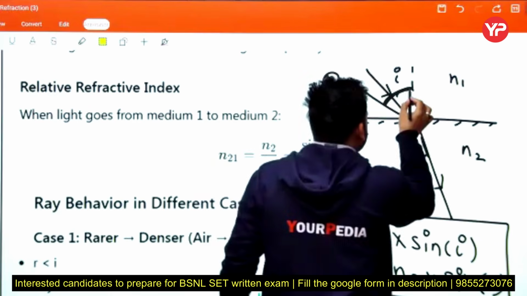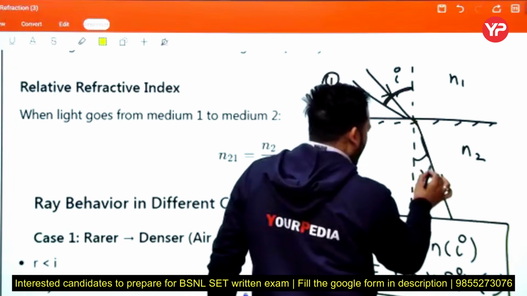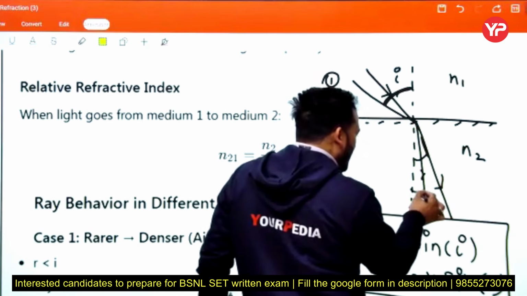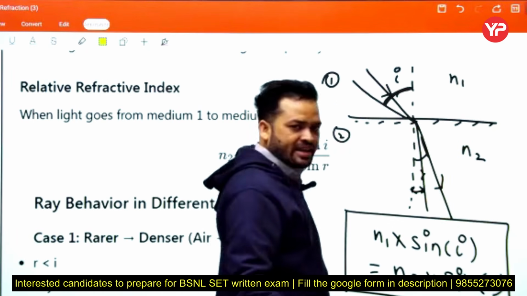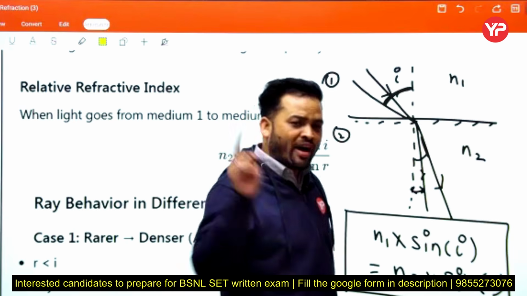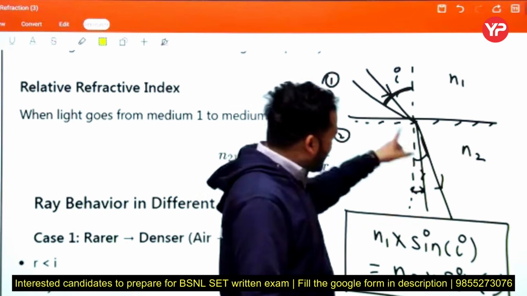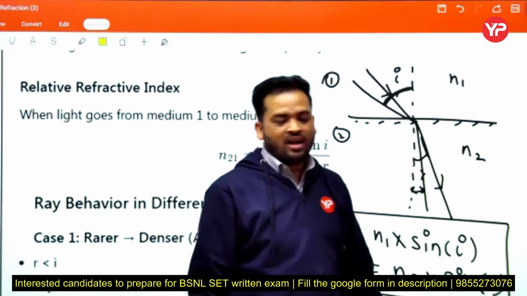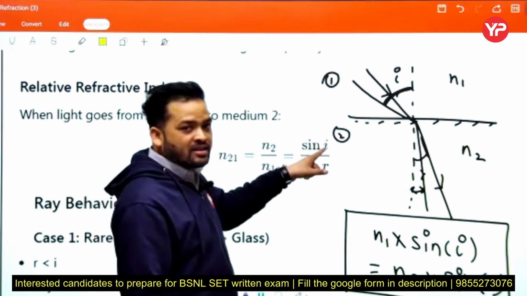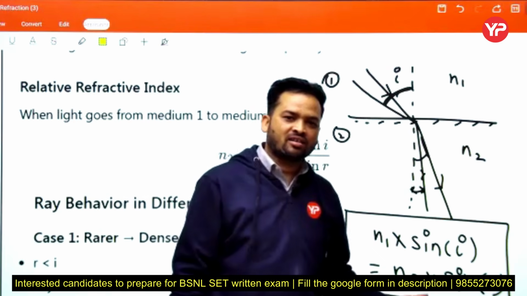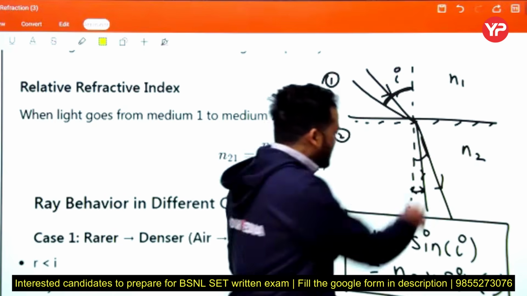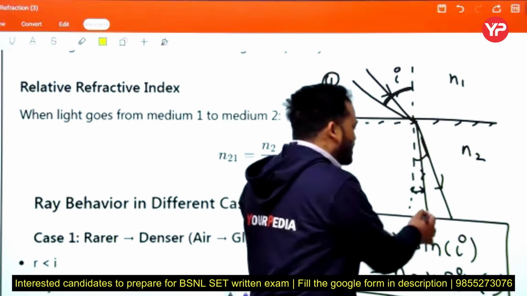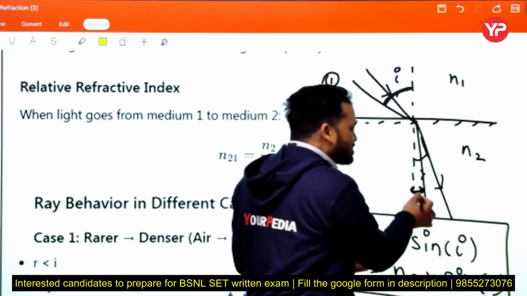Beta, if we increase this I value, and this refracted ray bends towards the normal like that, then R increases or decreases? Decreases now. Then why do you say this refracted ray bends towards the normal? If we increase the value of I, then R also increases now. If this refracted ray bends toward the normal, then R increases or decreases?